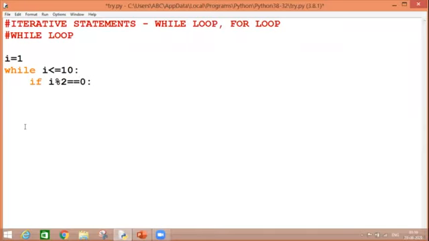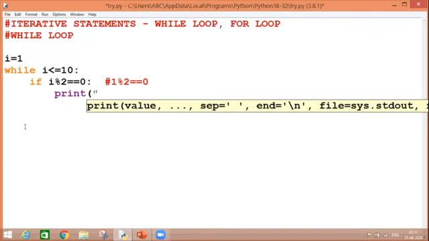What does it mean? That if I modulus 2 is 0, then it will be known as my even number, otherwise not. So the very first time my I is 1. So this is my condition. And if it is true, what should be printed? I, comma, is equal to even.